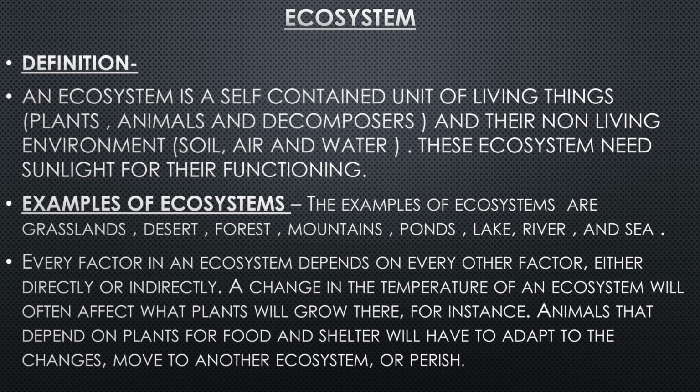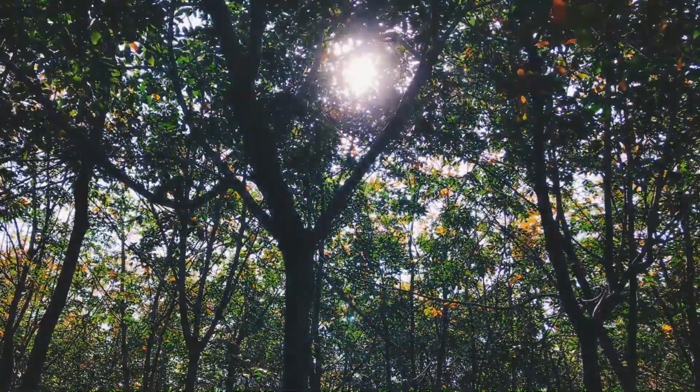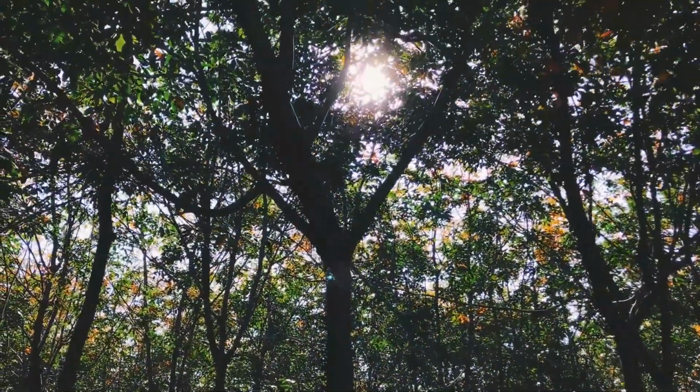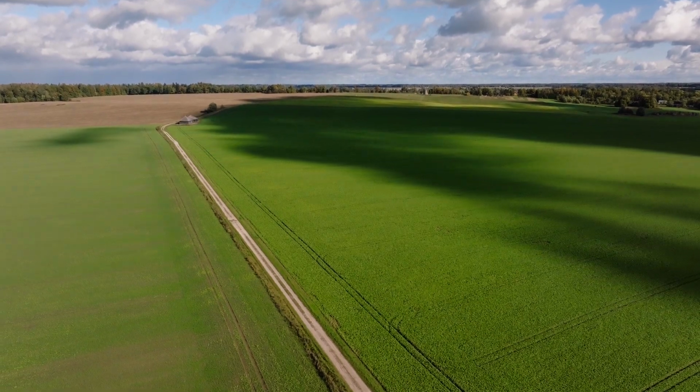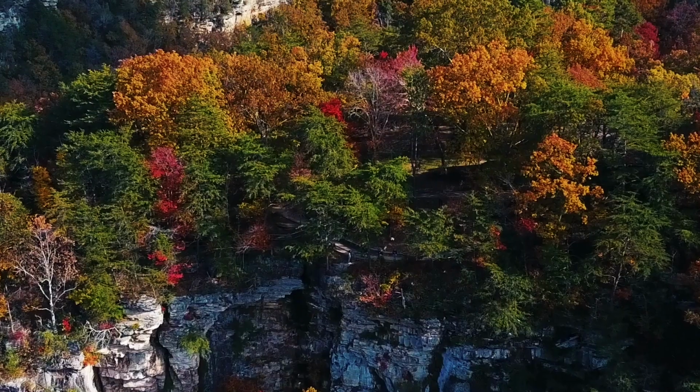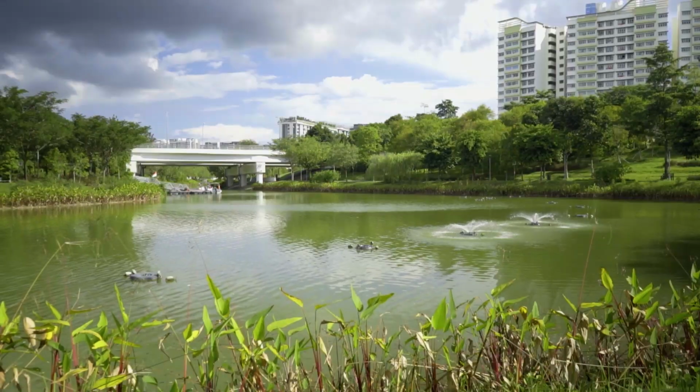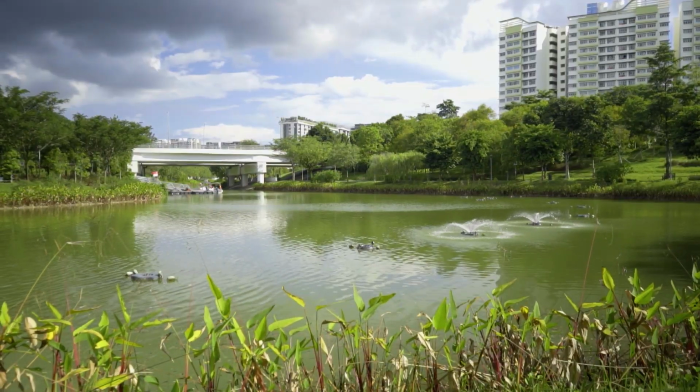So an ecosystem is a self-contained unit of living things: plants, animals, and decomposers, and their non-living environment, soil, air, and water. These ecosystems need sunlight for their functioning. Now we will see certain examples. The examples of ecosystems are grasslands, desert, forest, mountains, ponds, lake, river, and sea.